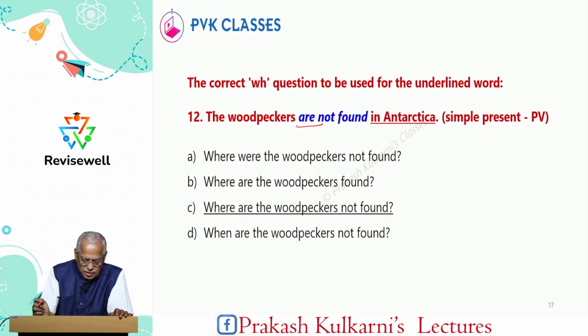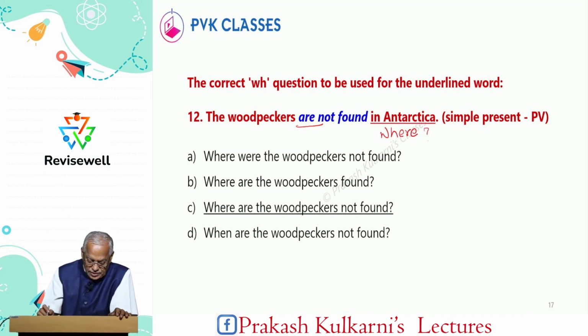Okay. Now, let us come to the 12th sentence. The woodpeckers are not found in Antarctica. This is the sentence. The underlined words are in Antarctica. In Antarctica means it is a place. So, because it is a place, we have to use the WH word where. Now, that is one point.